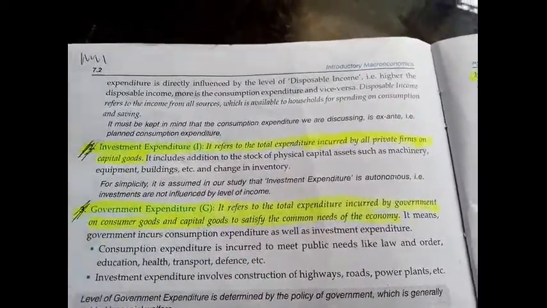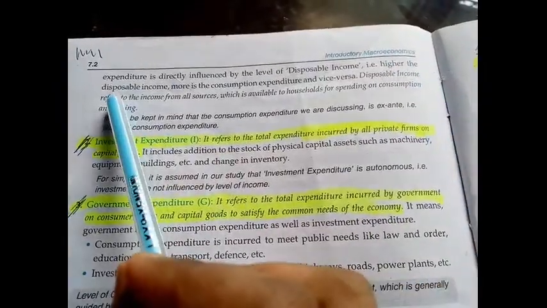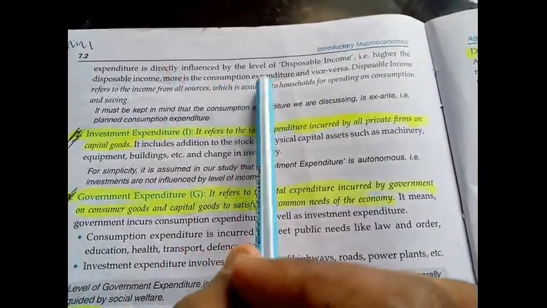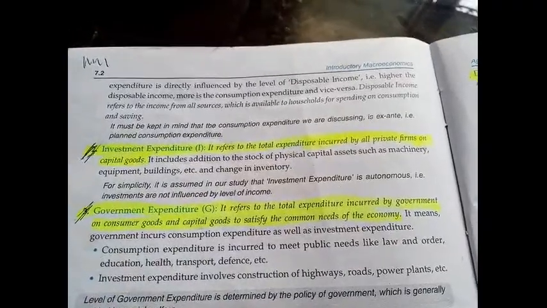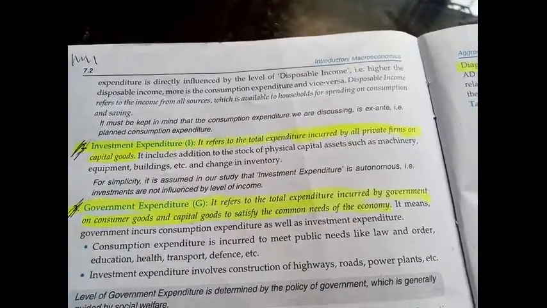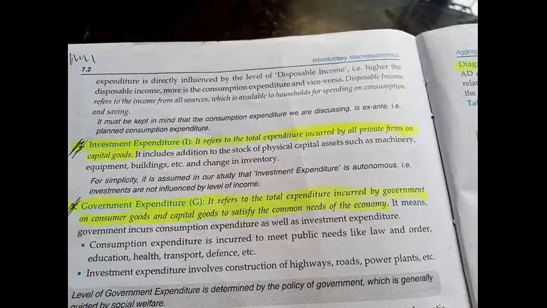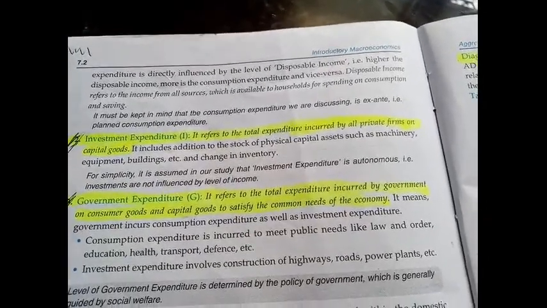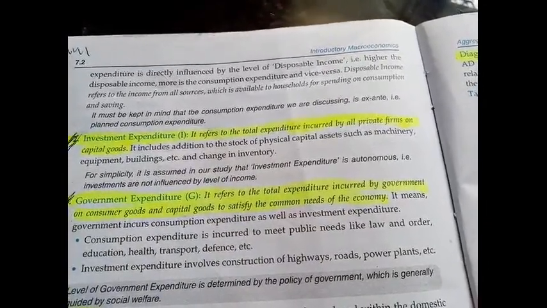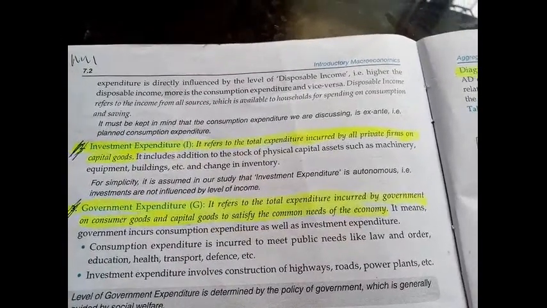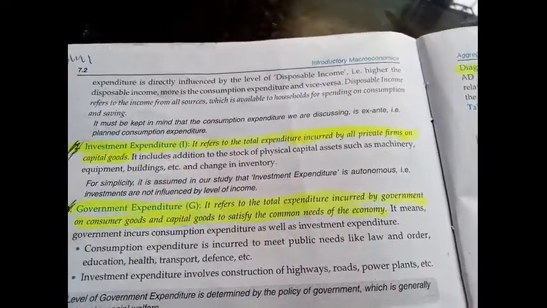So the higher the disposable income, the more is the consumption expenditure. There is a direct relationship between disposable income and consumption pattern. Okay, this is all about your consumption expenditure.